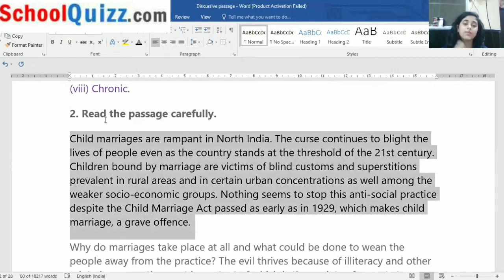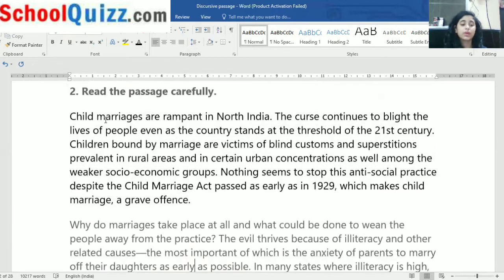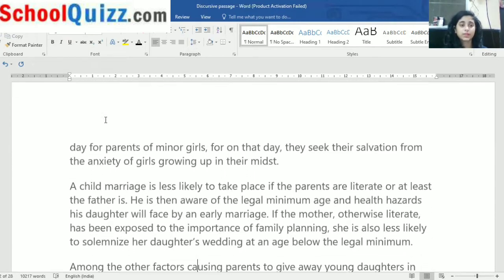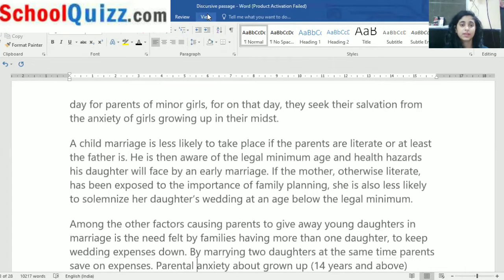Child marriages are rampant in North India. The curse continues to blight the lives of the people as the country approaches the threshold of the 21st century. Now we had a question related to this. Going on towards that. Just wait a second.